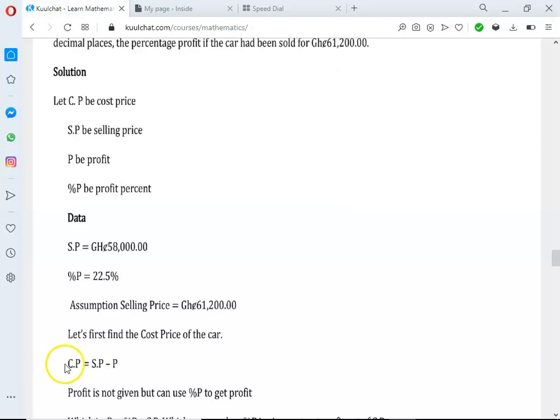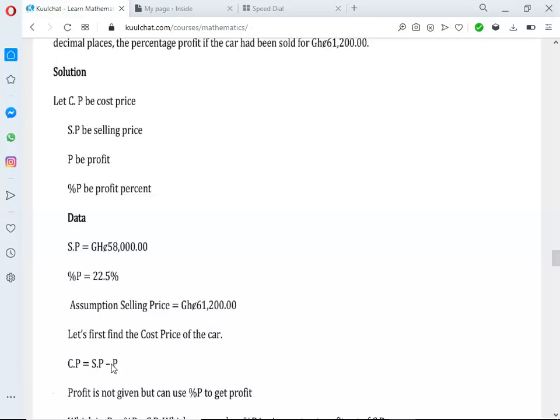So let's find the cost price. The formula for cost price: cost price equals selling price minus profit. Everybody knows, you use your money to purchase something, and you sell it with profit added.